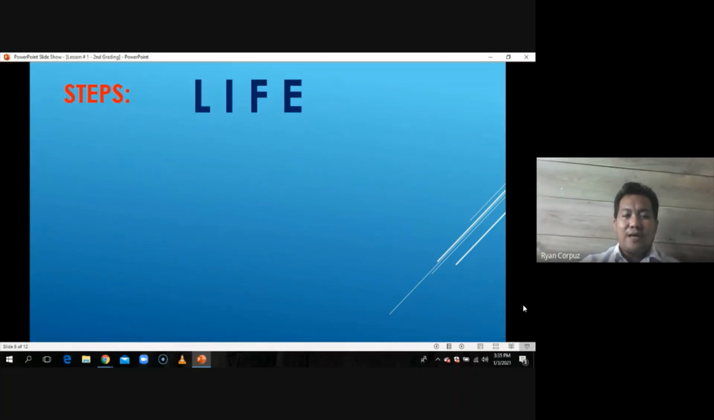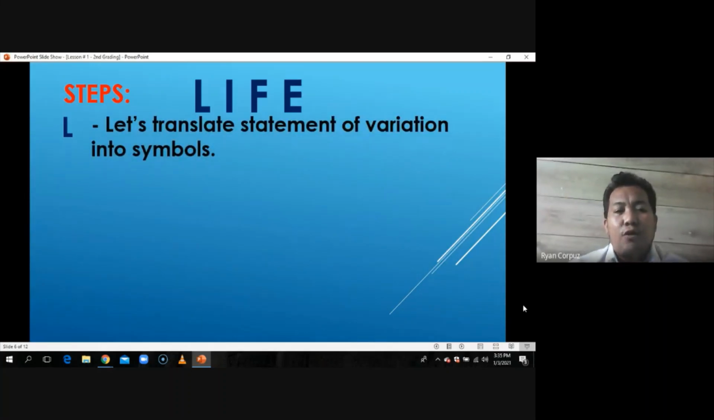So ano nga ba yung life na yan as our steps in solving variation? So let's start with the first one, L. L stands for let's translate statement of variation into symbols. Ganyan yung ginawa natin kanina. So the first thing you're going to do is to locate the statement of variation. So after finding that statement of variation, translate it in both ways. Sinabi natin na mas maganda if you're going to translate it in both ways. Yung translating it the way as we read it, and the other one is translating it in terms of K. So that's the first thing we are going to do.